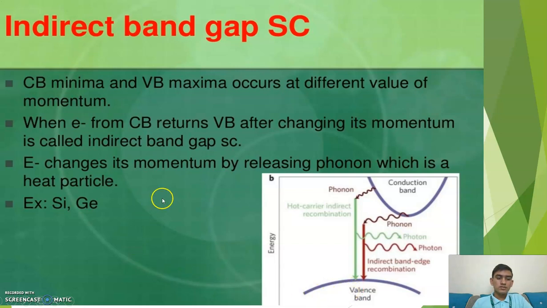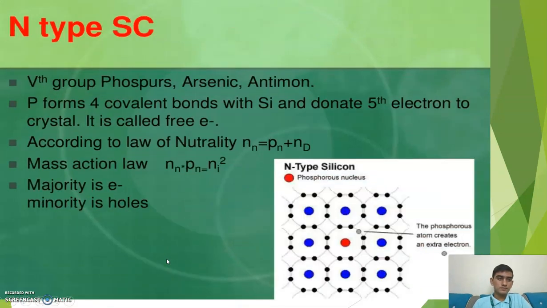So the electron changes its momentum by releasing a phonon, which is a heat particle. You can see the difference: in direct there is no change in momentum, but in this there is a change in momentum. Examples are silicon and germanium.